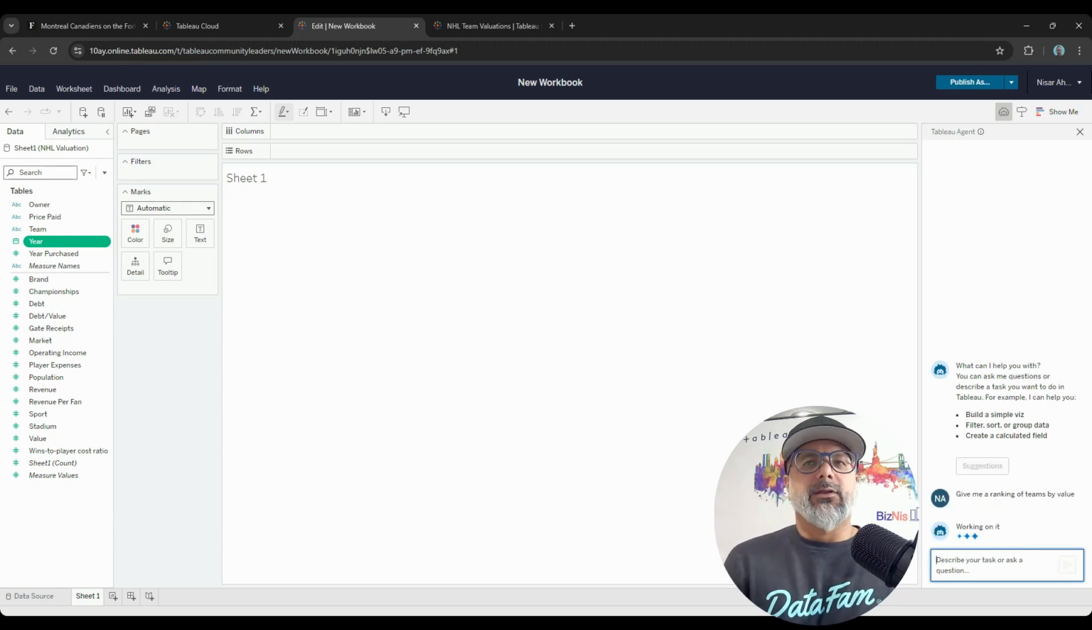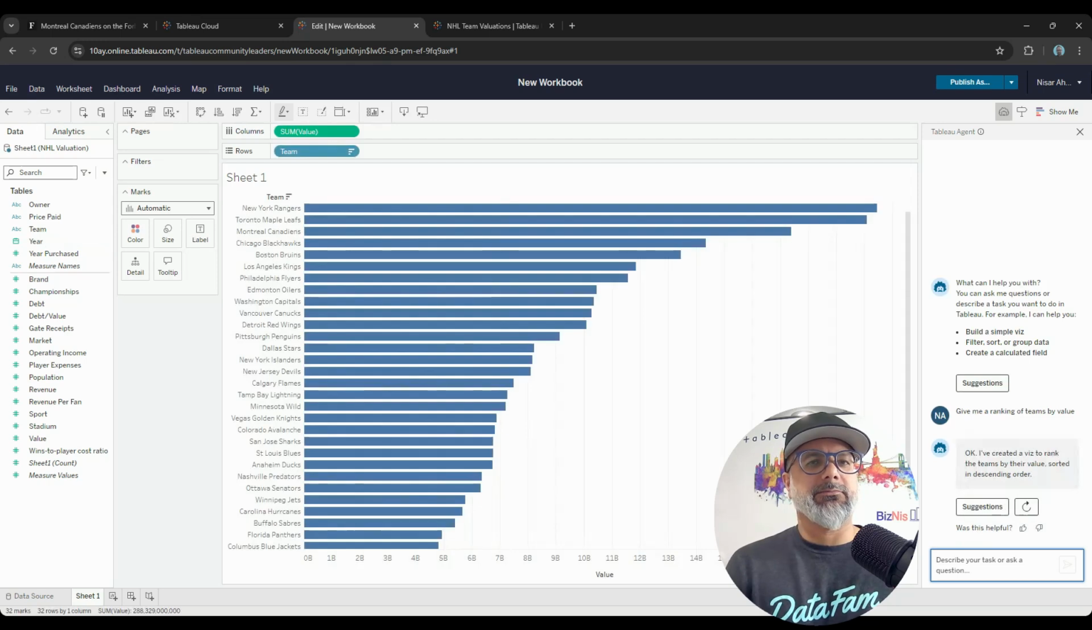Let's see what it does for me. What does Tableau Agent create? So it's working to create something for me here. And it created a bar chart in descending order by team using value. I think this is great because if you're a new user and you don't know how to get started, you just have to ask. If you're not familiar with Tableau, you ask and it'll create it for you. So this is a great start.